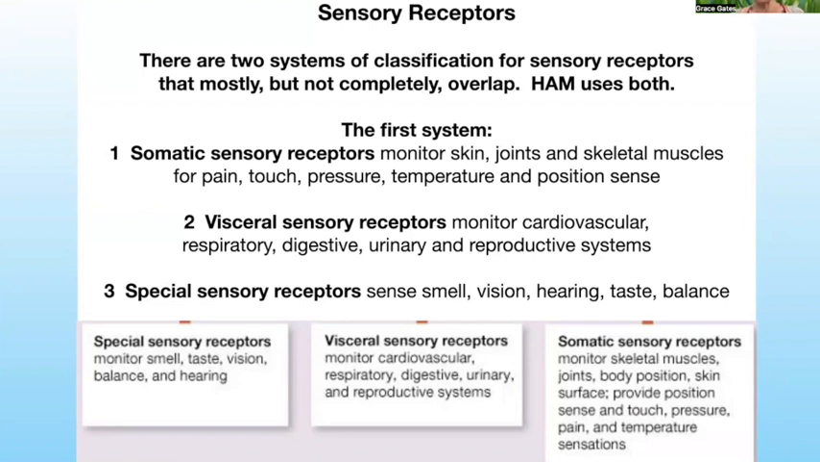The first and more common system is somatic sensory receptors that monitor the skin, joints, and skeletal muscles for pain, touch, pressure, temperature, and position sense. Visceral sensory receptors that monitor the cardiovascular, respiratory, digestive, urinary, and reproductive systems. And then special sensory receptors that sense smell, vision, hearing, taste, and balance.